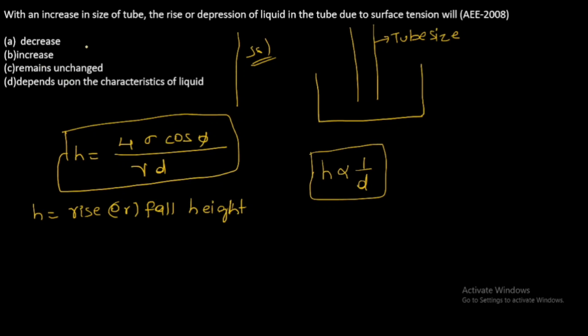So if the size of the tube increases, the rise or depression will decrease. Option A will be the correct answer.